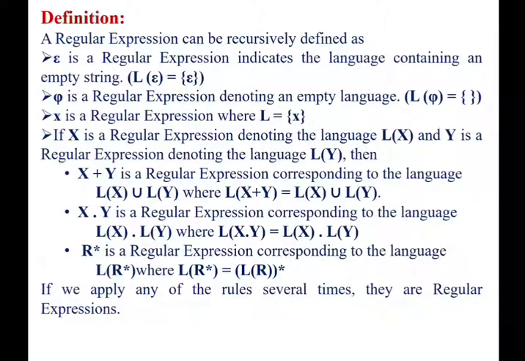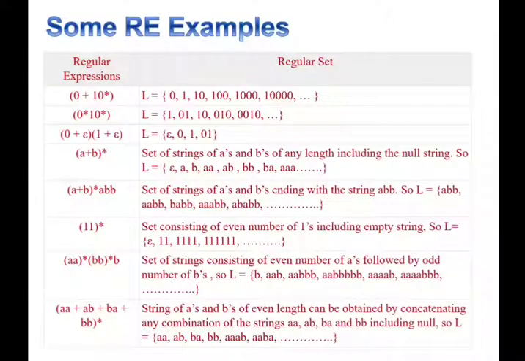Some of the examples of regular expressions are as follows. The regular expression (0 plus 10) star describes a language consisting of strings made of either 0 or 10. If it is repeated 0 times, we get epsilon. If repeated 1 time, we get 0 or 10.